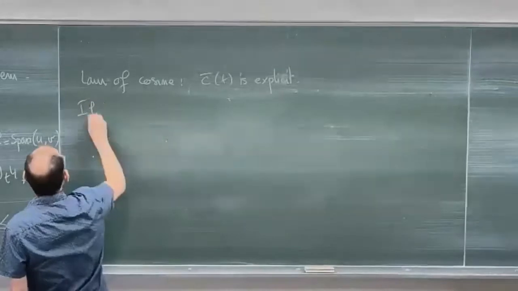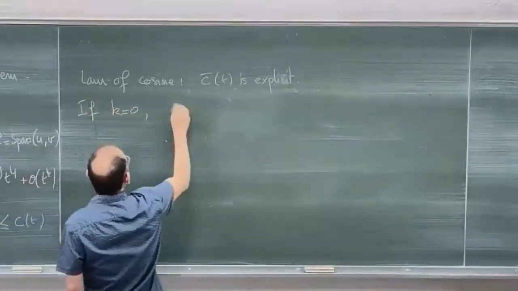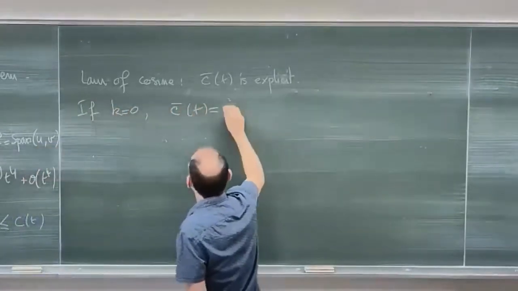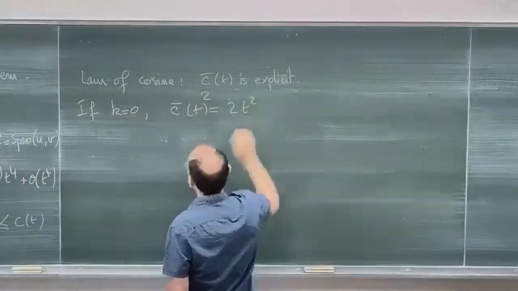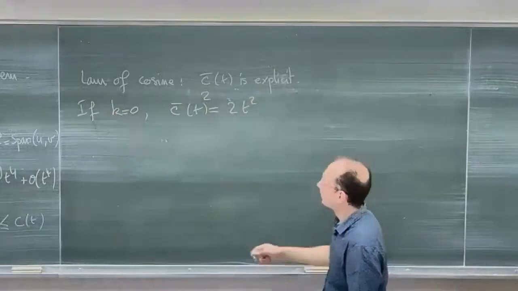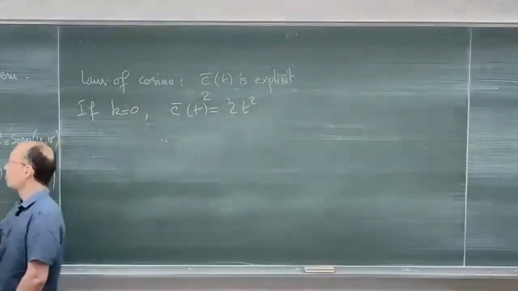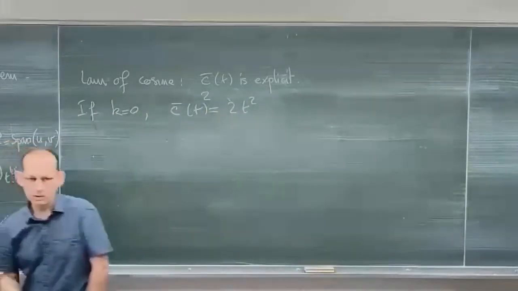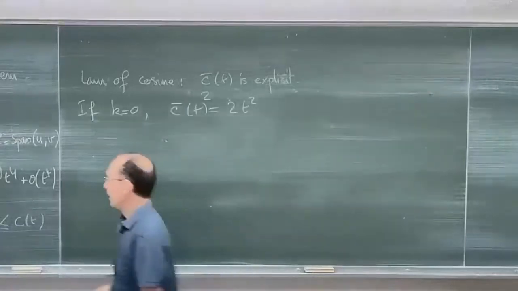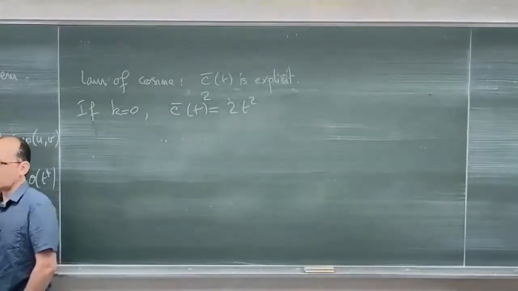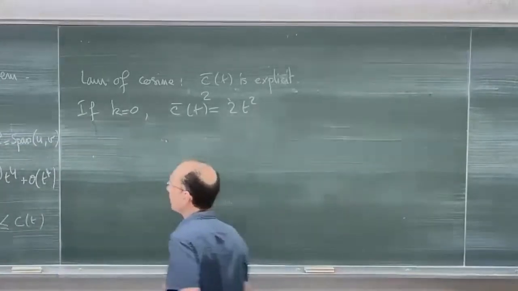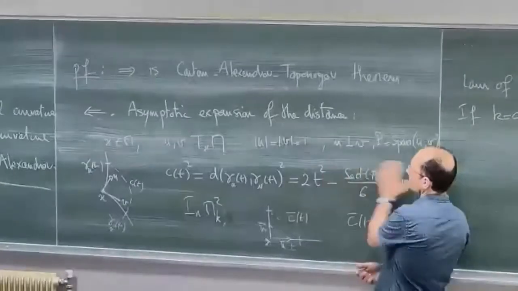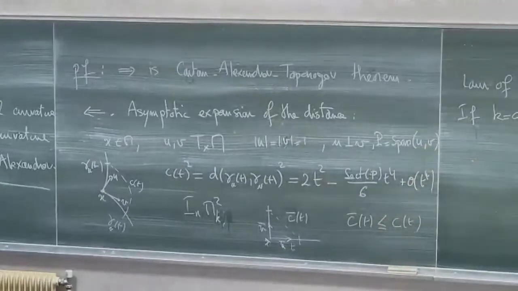If k is equal to 0, c bar of t squared is just equal to 2t squared. So in fact, when doing the asymptotic expansion in a Riemannian manifold, the first term is always the Euclidean term; in the Euclidean situation all the other terms vanish.